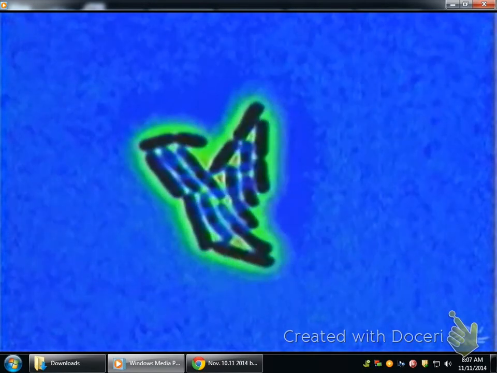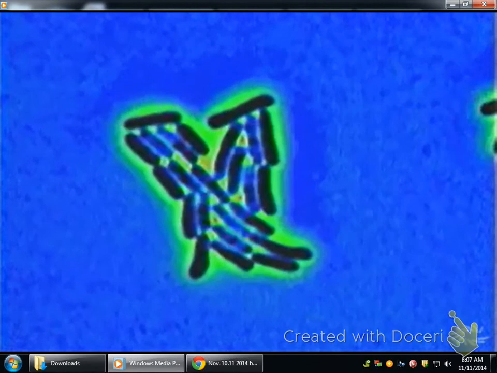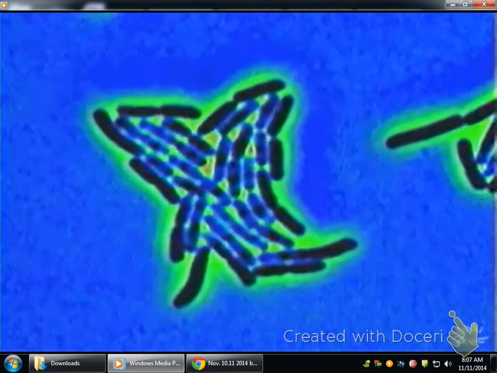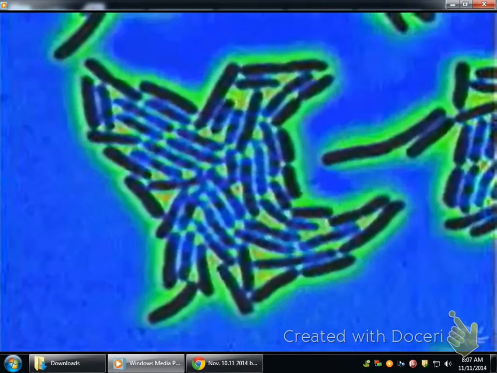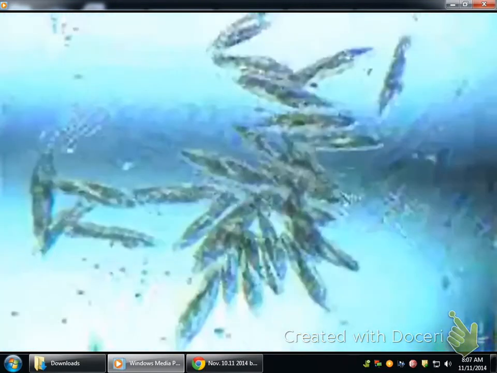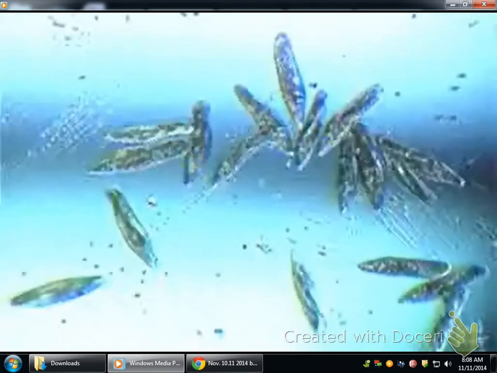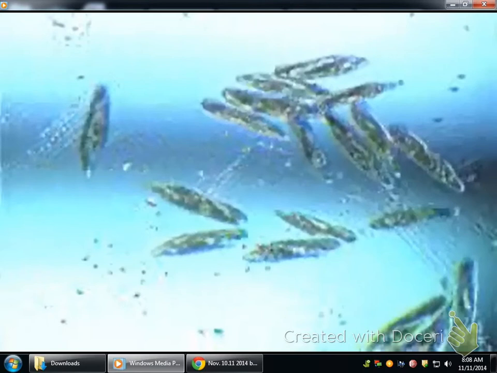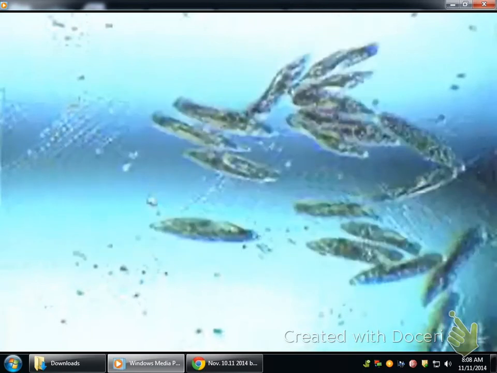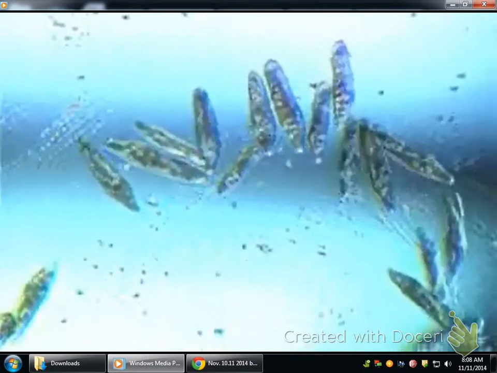That's right. They all look identical. They are. That's because they have only one parent. The same is true for other single-celled life forms, like these microscopic pond organisms. They have only one parent. The same genes are passed down generation after generation. That's why all of these organisms are identical.